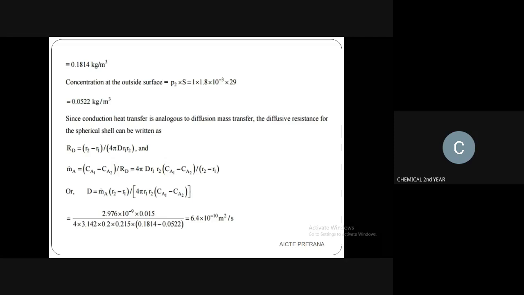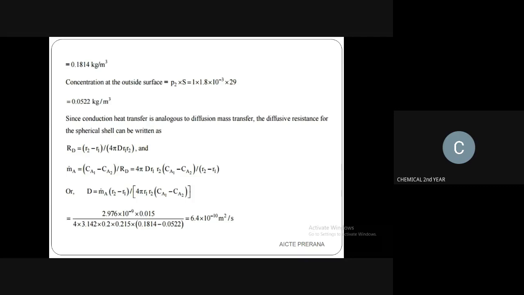Now we have to find something analogous to diffusion mass transfer. The diffusive resistance for the spherical shell can be written as Rd is equal to R2 minus R1 divided by 4 pi D R1 R2, and Ma is equal to Ca1 minus Ca2 divided by Rd, that is equal to 4 pi D R1 R2 Ca1 minus Ca2 divided by R2 minus R1.